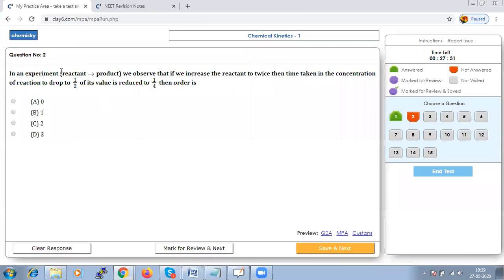In an experiment, reactant gives product. We observe that if we increase the reactant to twice, then the time taken for the concentration of the reactant to drop to 1 by 2 of its value is reduced to 1 by 4, then what should be the order?